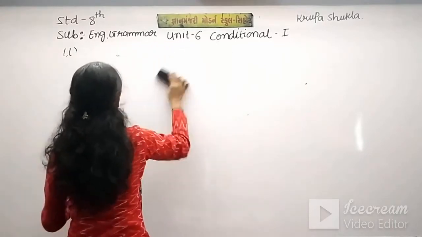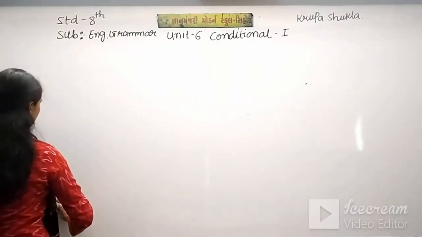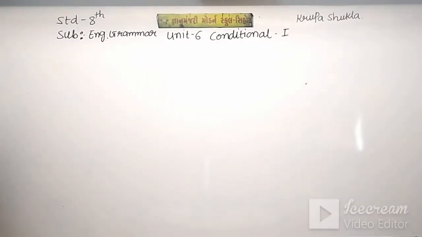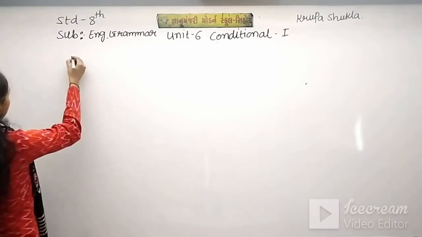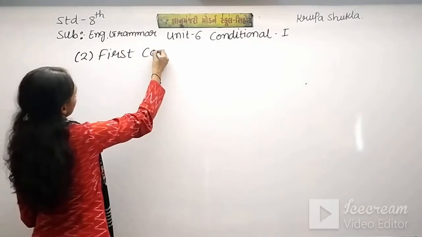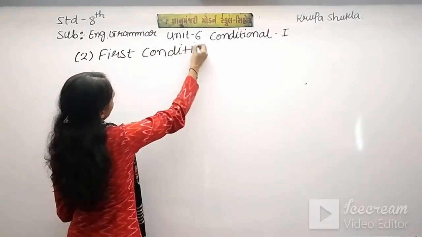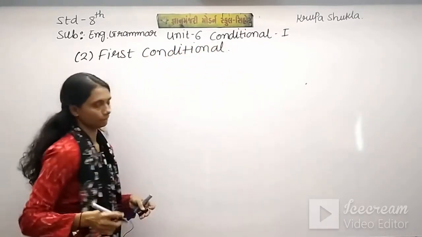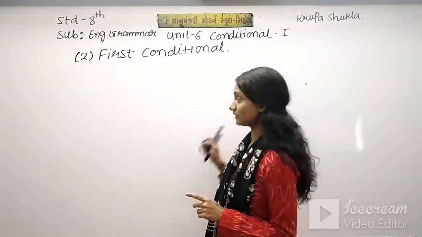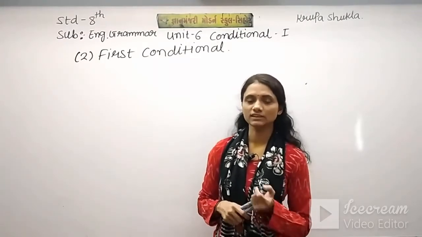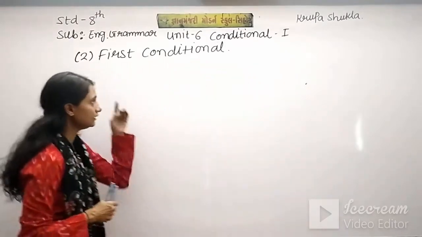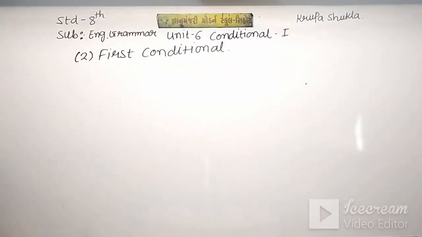Which is there in our book. In unit number 6, our GE book has the first conditional. This conditional has been divided into 3 parts in our GE book. The second part is the first conditional and how to use it.